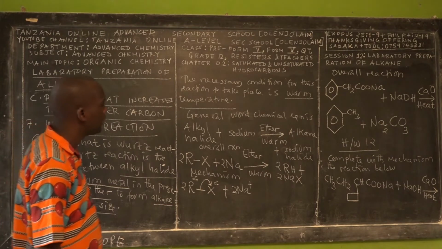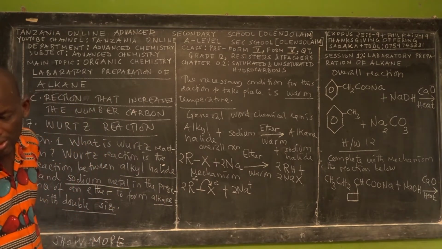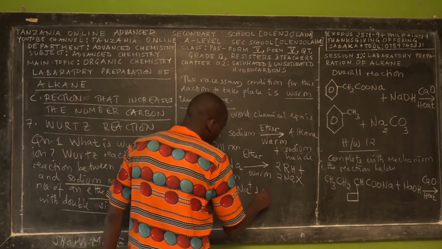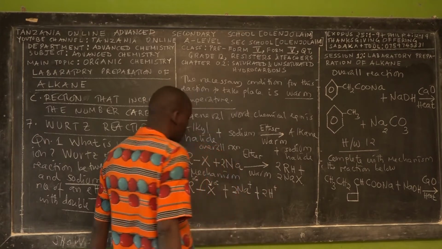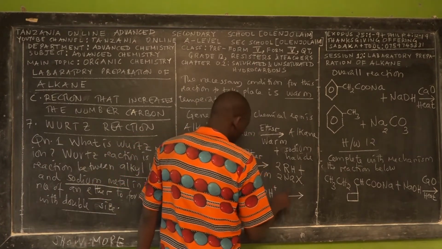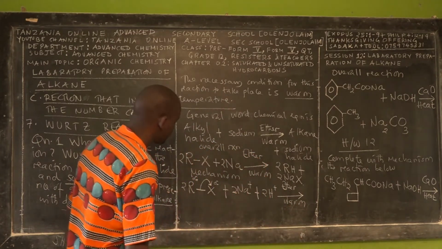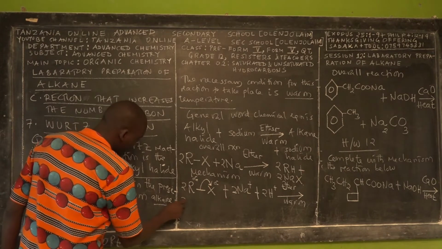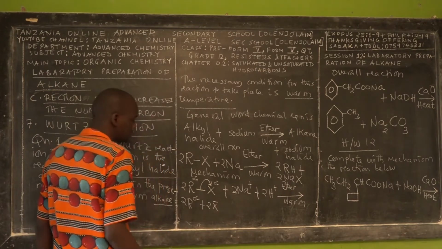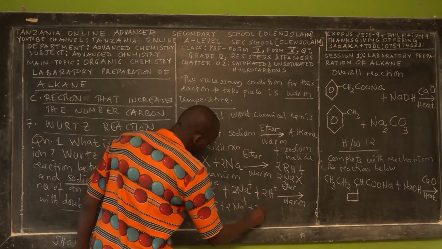We said that you need dry ether, and ether also contains hydrogen. The bonds break down to give 2 partially negative alkyl groups, plus 2 halides, 2 sodium, and 2 hydrogen.